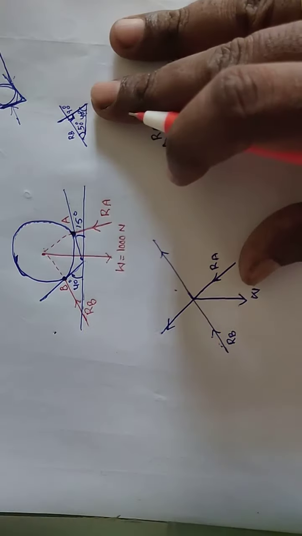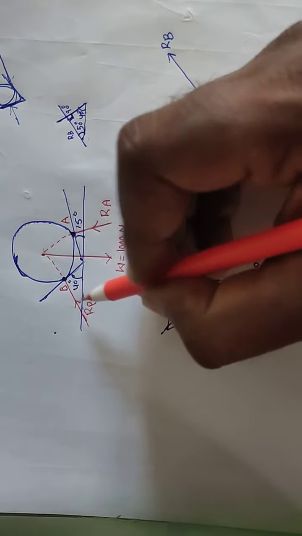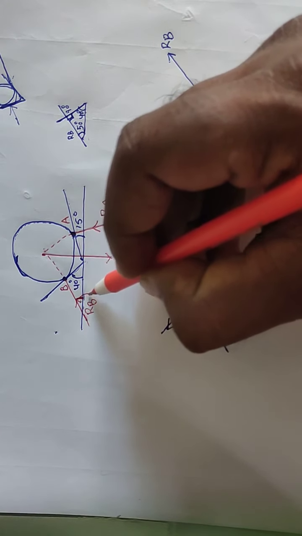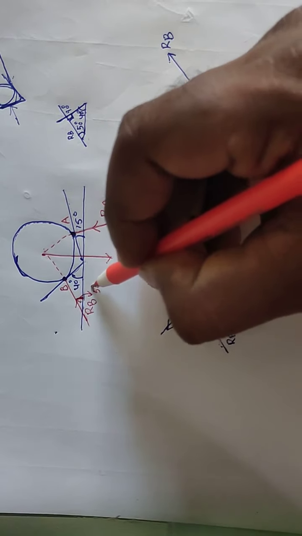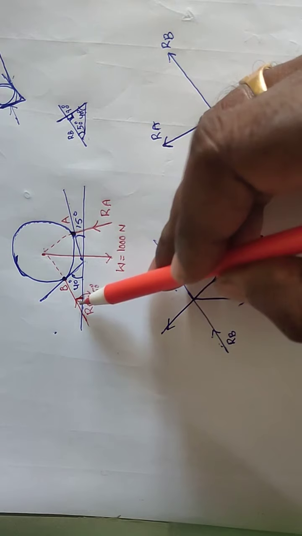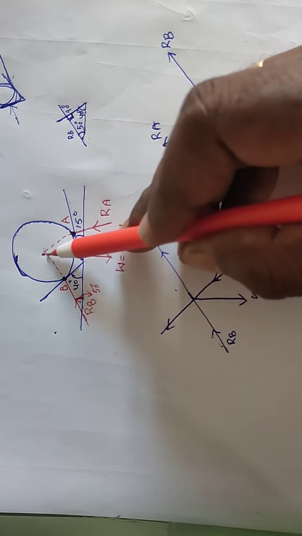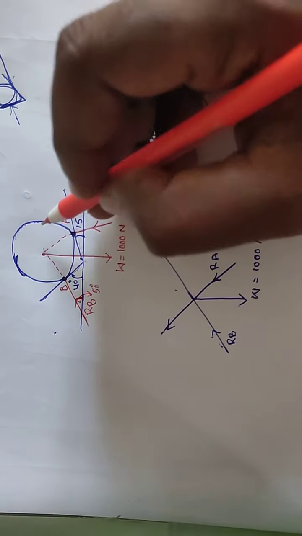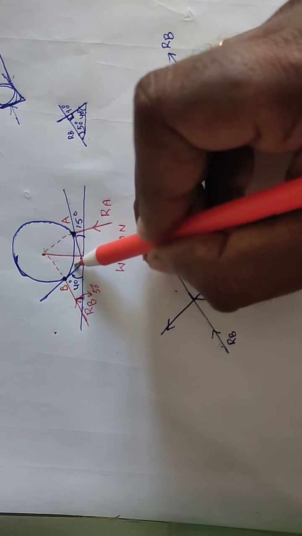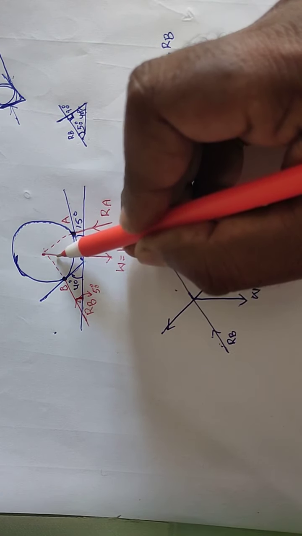So here, from this big triangle, you can see this angle is 50 degrees. So if this is 50, and this is 90, this angle will become 40 degrees.